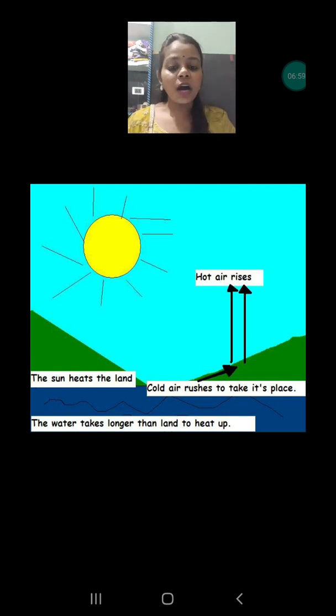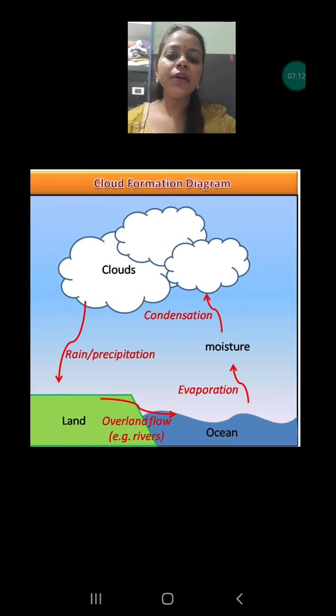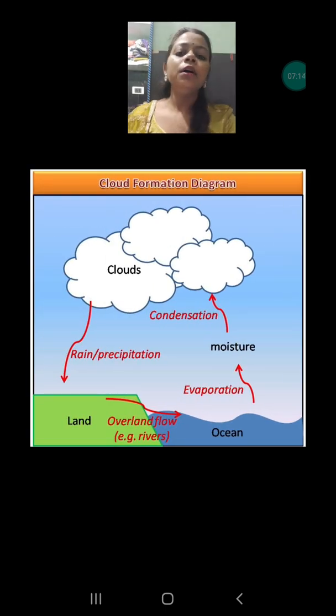And this is how the evaporation process happens. The sun heats the water and also heats up the air, and both are very, very important for the rain. This is how the water cycle happens.